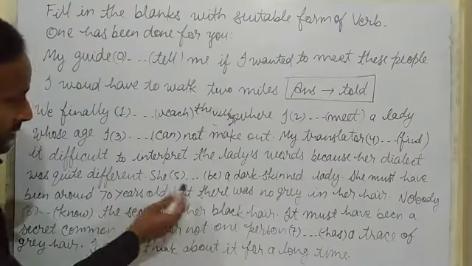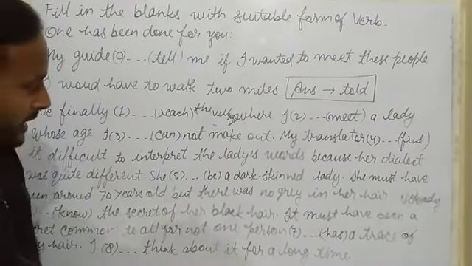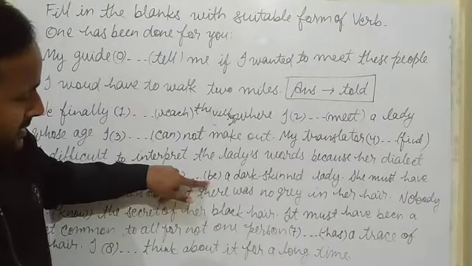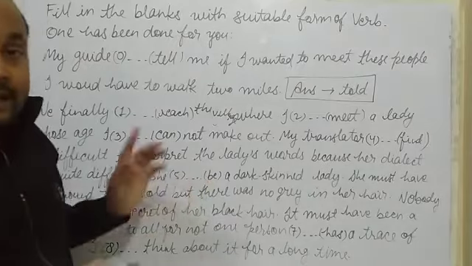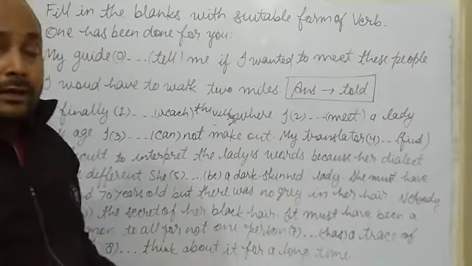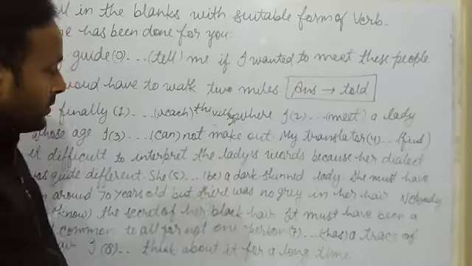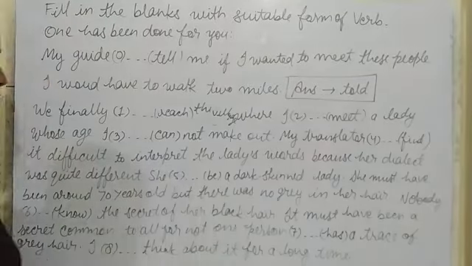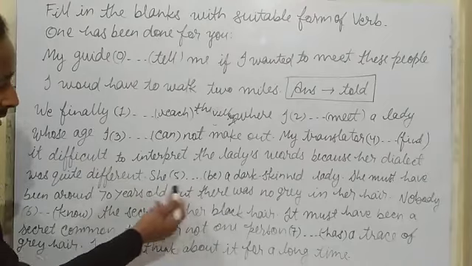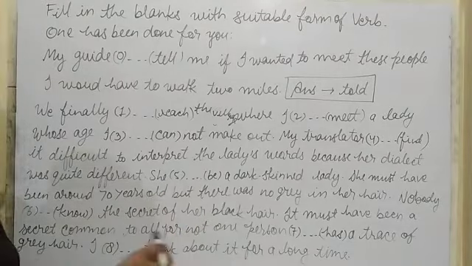Now she, be, and I told you that be is just an auxiliary and it has many forms like is, are, am, was, were. All these are the forms of be. So here it can be anything: she is, she was, she were, as you think.